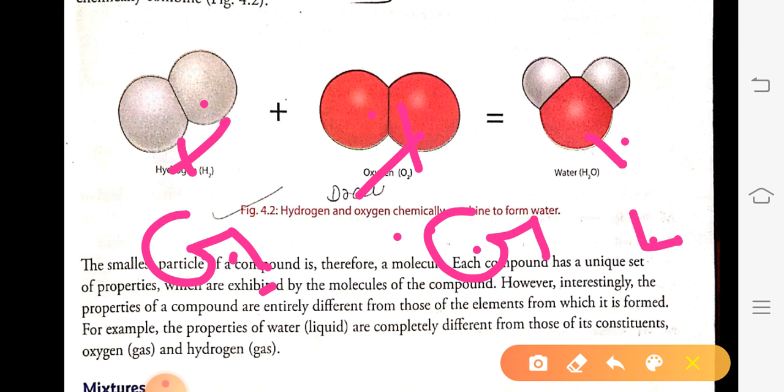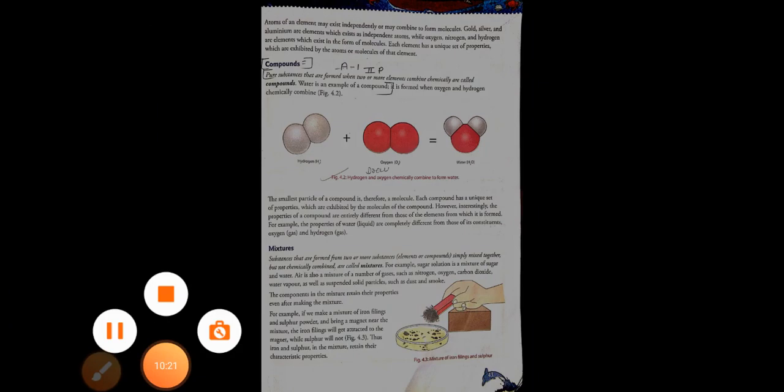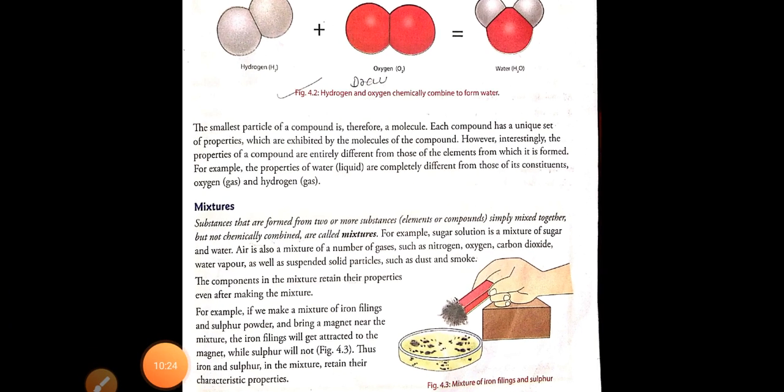Okay. Next, mixture: substances that are formed when two or more substances, elements or compounds, are simply mixed but not chemically combined. So when two substances are mixed with each other physically without any chemical reaction, such substances are called a mixture.